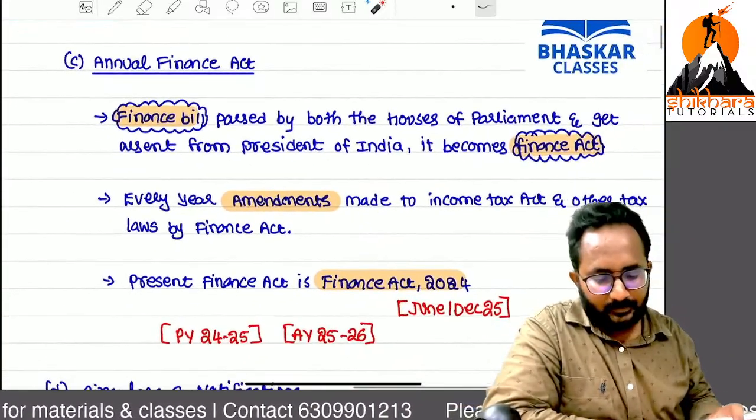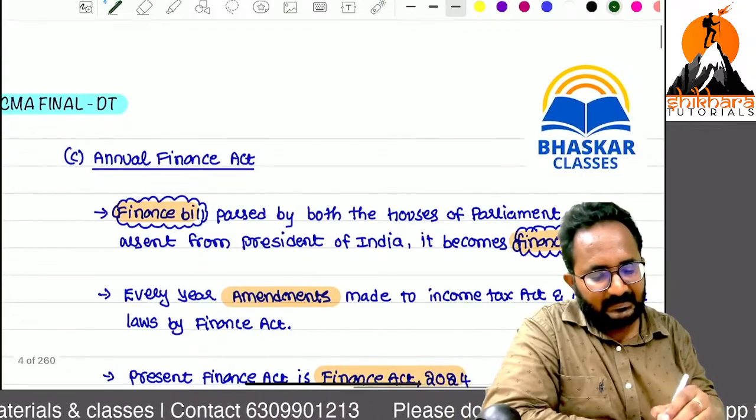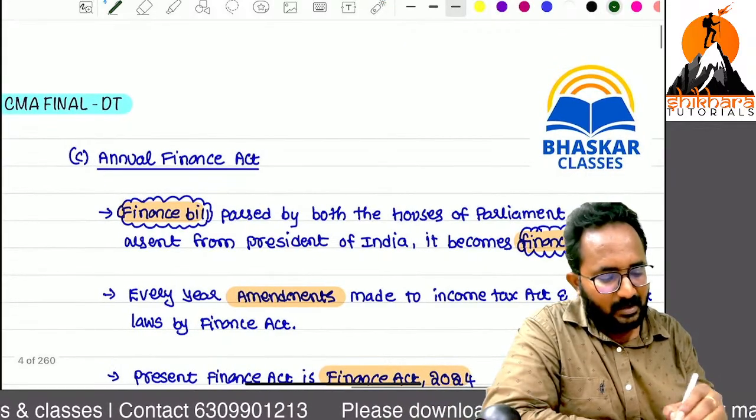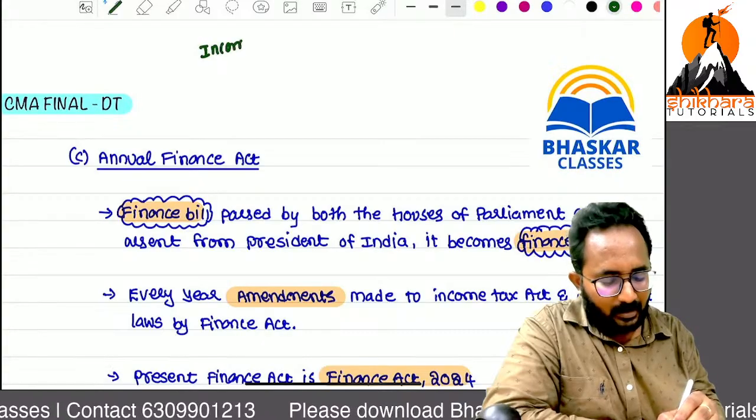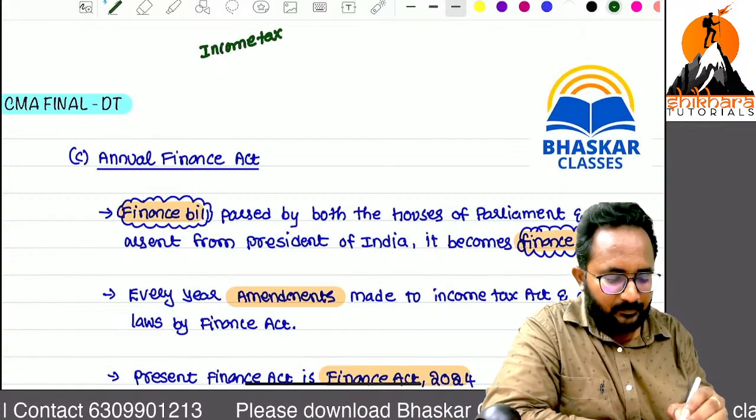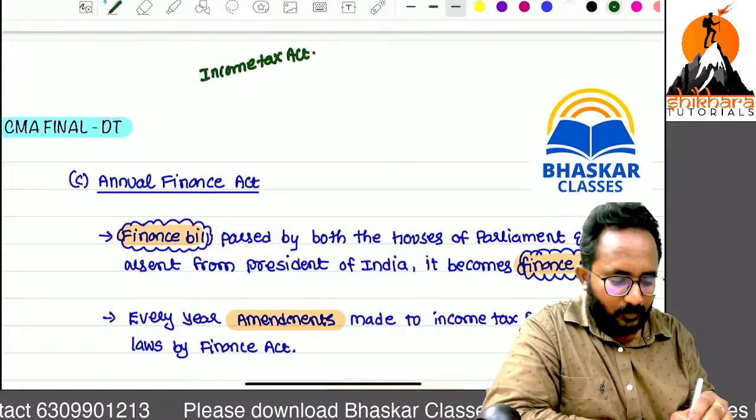Annual Finance Act. Sir, Income Tax Act 1961, I think the year is nothing but 1961. So, it came into force on which date? 1/4.